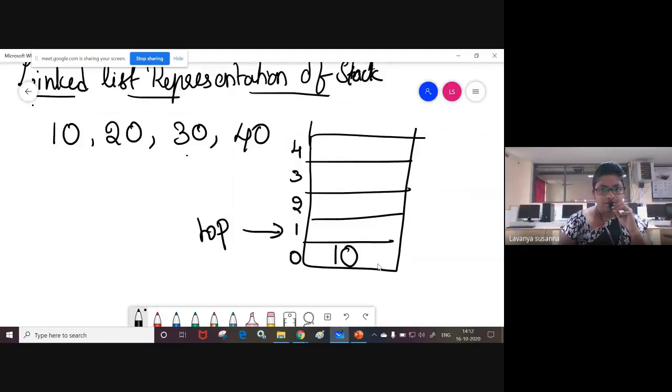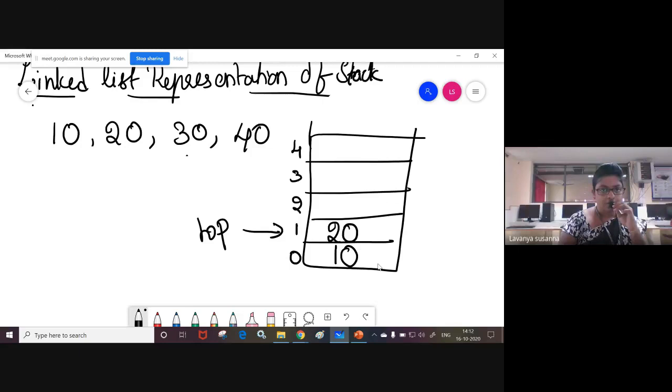Now insert 20. First, top equal to -1. Next, if you want to insert an element, you need to increment top. That means -1 plus 1 is 0. Top points to 0. Now you need to insert element 10. Again, if you want to insert element 20, you need to increment top: 0 plus 1. Top points to 1. Now insert 20.